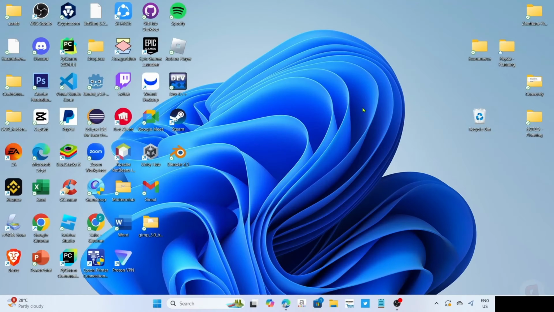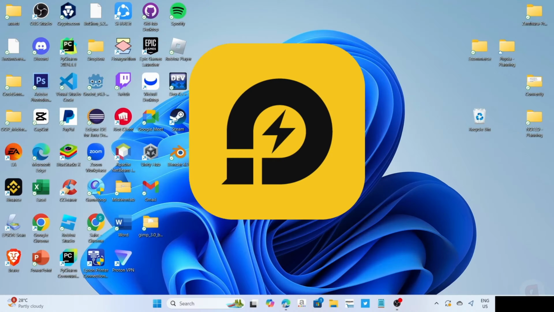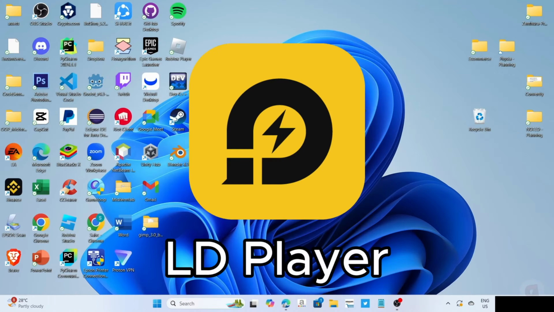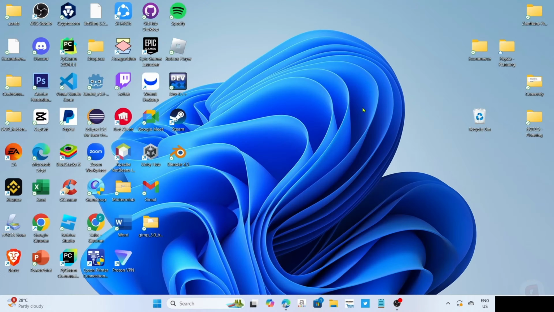So to download and play Brawl Stars on your PC or laptop, you will need to download this app first. So this app is called LDPlayer. LDPlayer is an Android emulator app that allows you to smoothly run Android apps and games on your PC or laptop. And since we all know that Brawl Stars is a mobile game, we will use this app to play it. So to download the LDPlayer mobile game emulator on your PC or laptop, it's actually pretty easy. Just follow what I'm going to do.